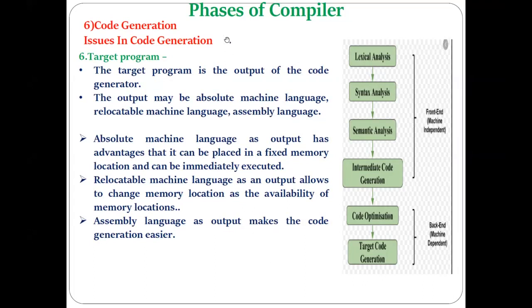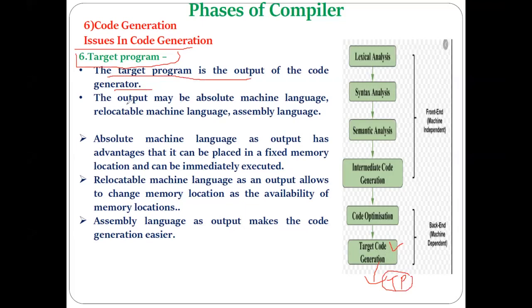Okay. So this is the fifth issue in the code generation. And then we have the last issue in the code generation, that is the target program generation. Here you will have the target program as the output of our target code generation phase, the last phase of the compiler. So I have mentioned the target program is the output of the code generator phase.